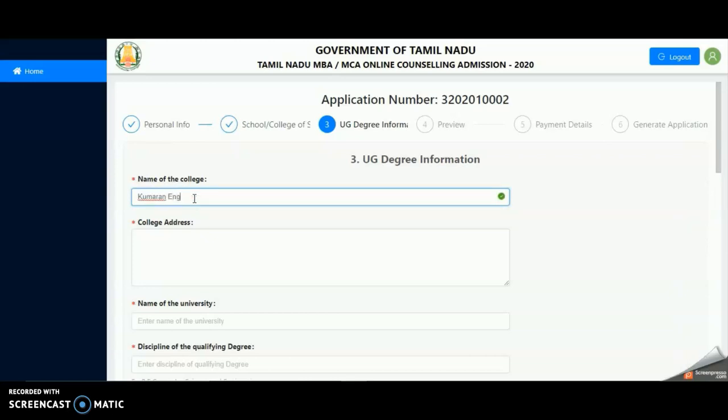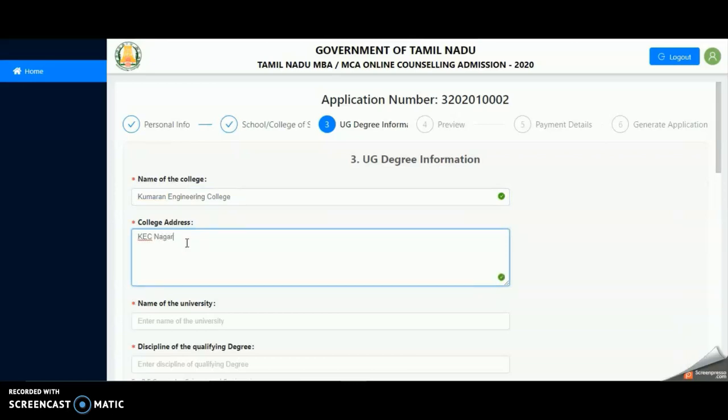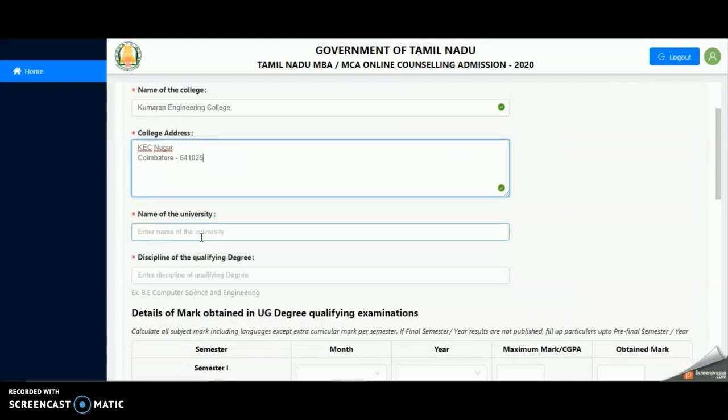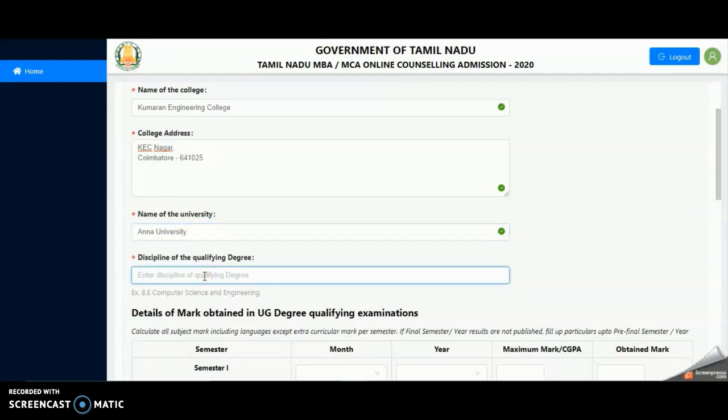Enter name of the college. In the box provided, enter your college address. Kindly enter the name of the university and the discipline of your qualifying degree. For example, Civil Engineering, Computer Science Engineering, BSc Computer Technology, etc.